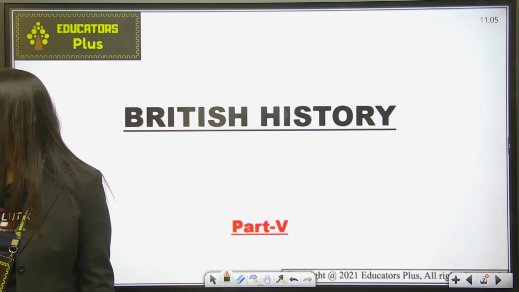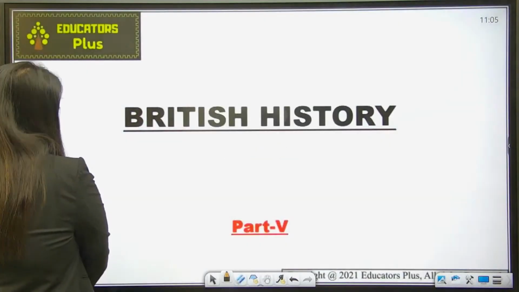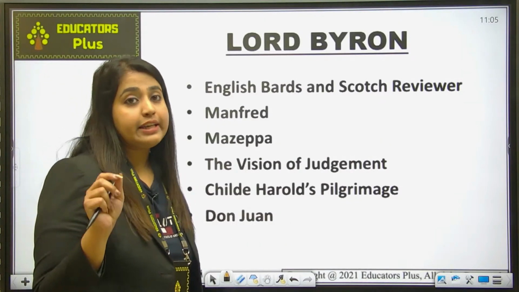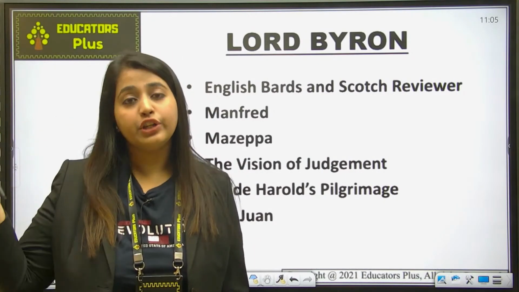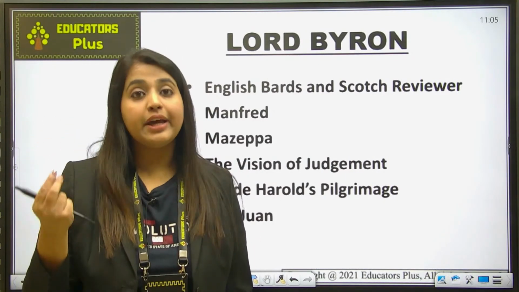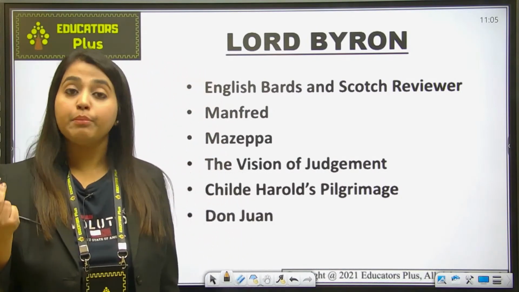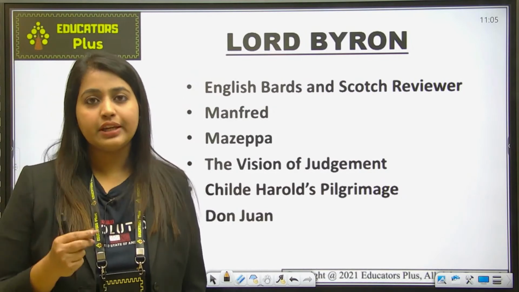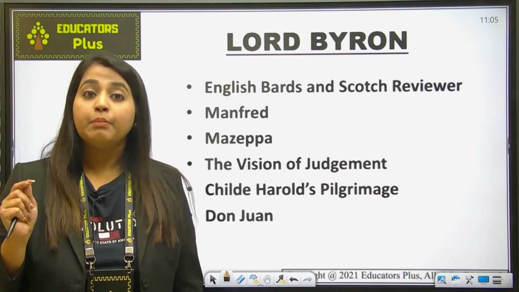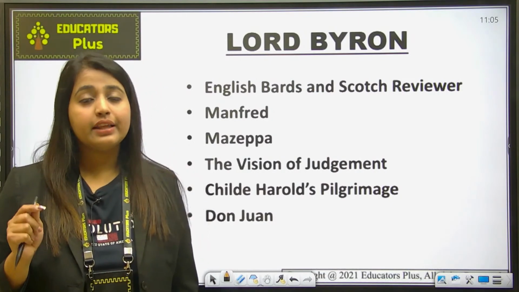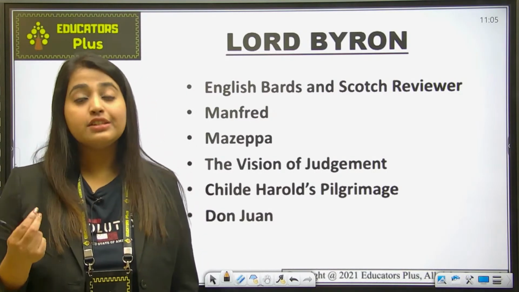As I taught you about British history, I told you that the Romantic age marks the arrival of a new age dominated by emotions and sentiments. The Augustan writers were focusing more on rationality. They wanted reason, the logic behind why you are writing. But the Romantic writers said that poetry cannot run on reason and logic; it is totally your emotions.